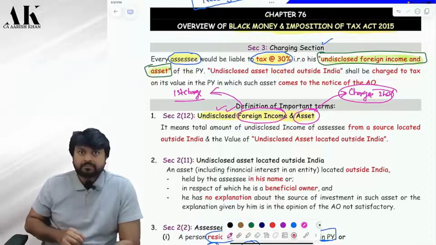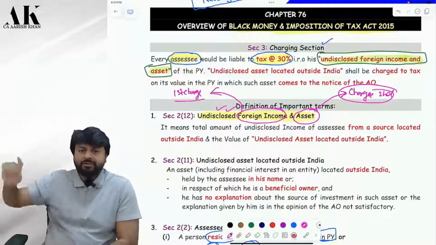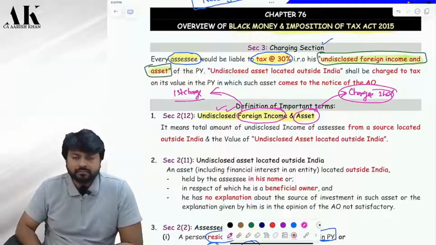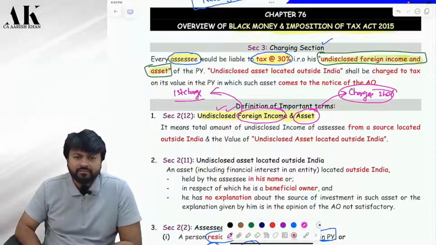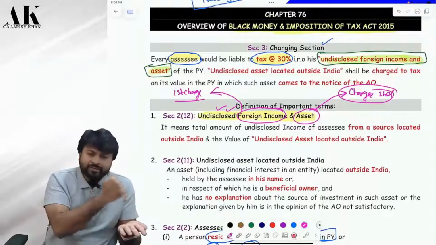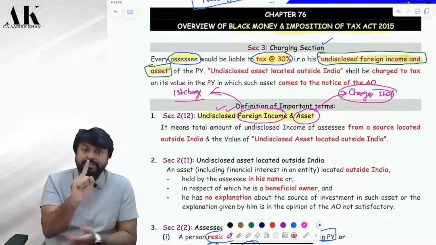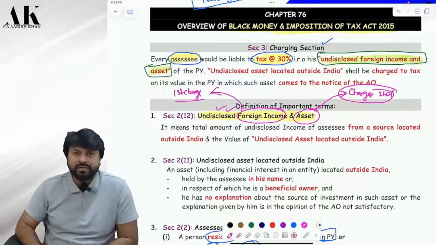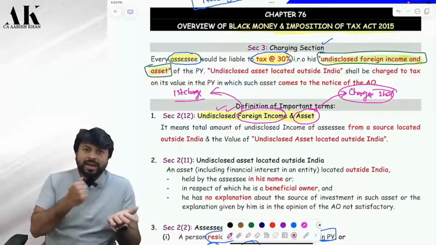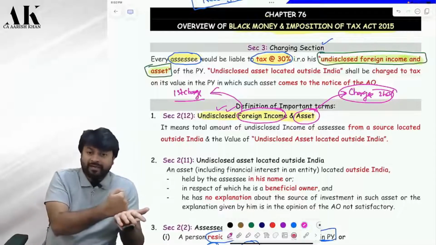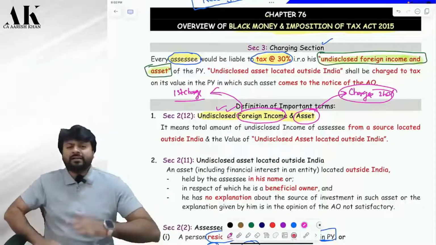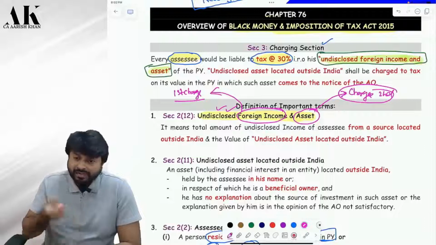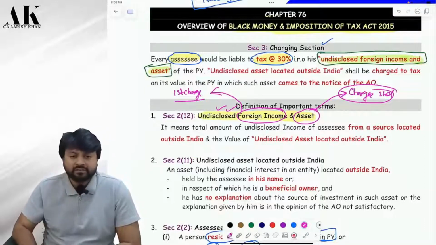If you have a property in Singapore, okay, you are earning some rental out of it. You have not shown that rental income in India and you have not paid tax on that rent. That is undisclosed foreign income. Is it clear? And if you have not shown that asset in the ITR, that is undisclosed asset. On that also 30% income tax will be charged.